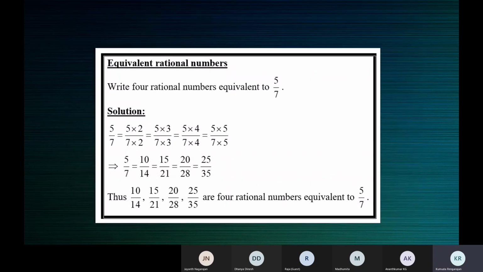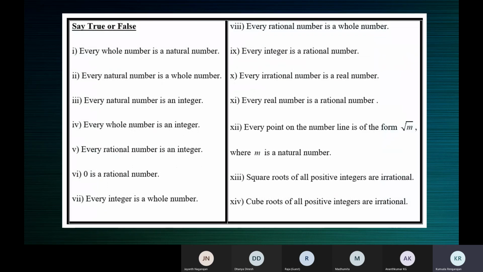So that's all. Okay, this one also. We discussed this. Yes, this also, children. This one is your homework. You can see the heading there. Say true or false, but I have not answered it. So you please complete this. We'll discuss the answers in the next class.